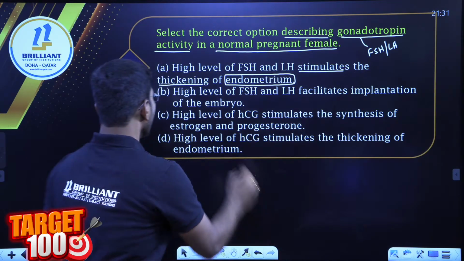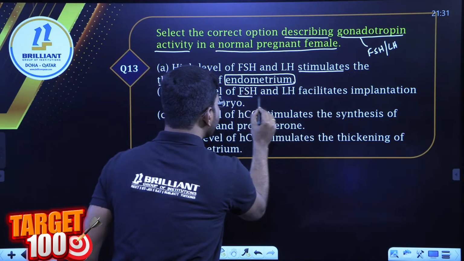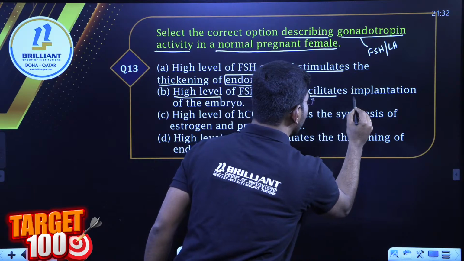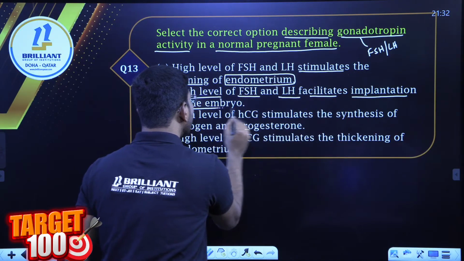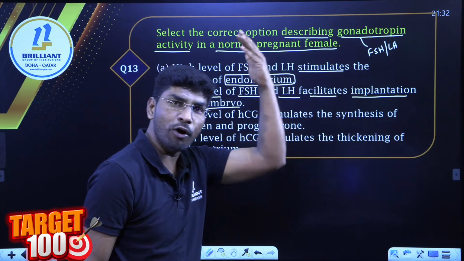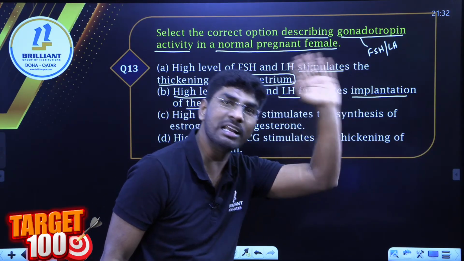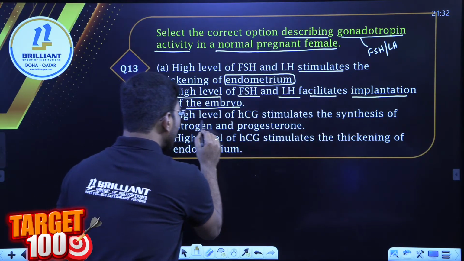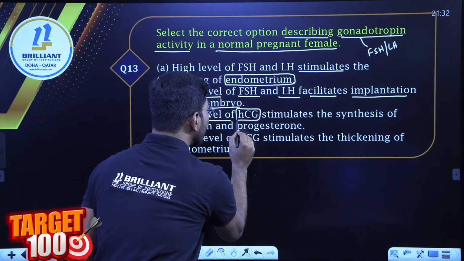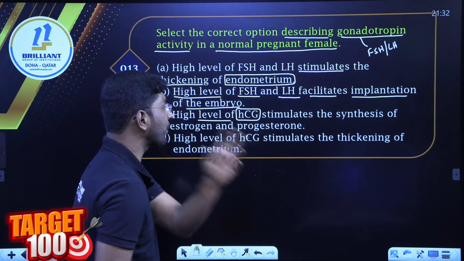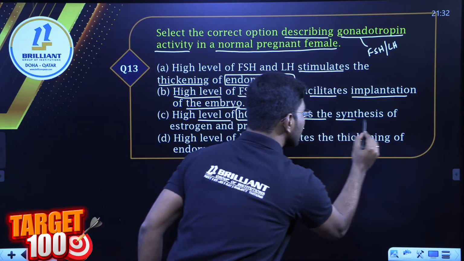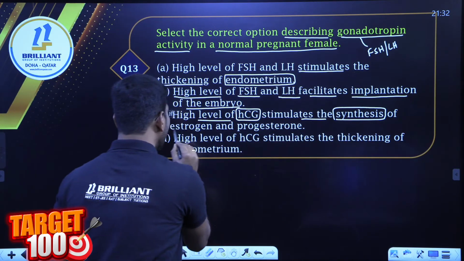Leave this option. High level of FSH-LH facilitate implantation of the embryo. Implantation of embryo also by which hormone? Progesterone. Leave it.